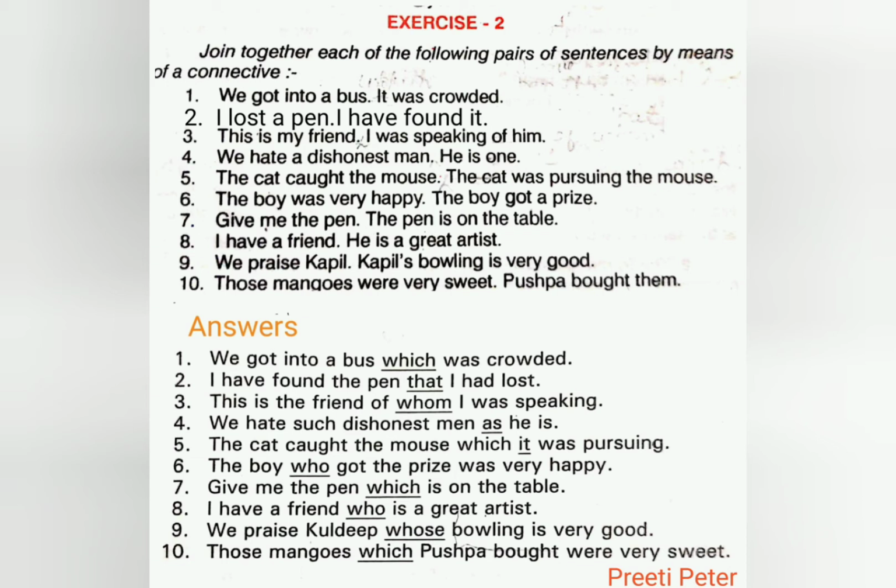First answer: we got into a bus which was crowded. Second, I have found the pen that I had lost. Third, this is the friend of whom I was speaking. Fourth, we hate such dishonest men as he is. Fifth, the cat caught the mouse which it was pursuing. Sixth, the boy who got the prize was very happy. Seventh, give me the pen which is on the table. Eighth, I have a friend who is a great artist. Ninth, we praise Kuldeep whose bowling is very good. Tenth, those mangoes which Pushpa brought.